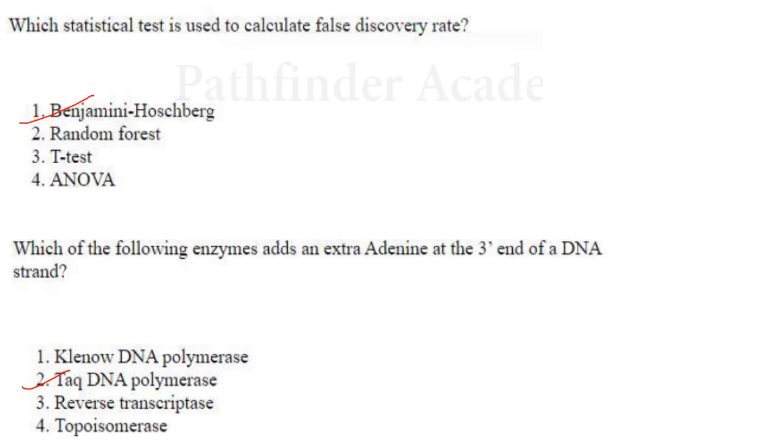Then next one. Which of the following enzymes adds an extra adenine at the 3' end of the DNA strand? It is Taq DNA polymerase. It is used in PCR. After PCR, the 3' end of the DNA will have an extra adenine, and this property of Taq DNA polymerase is used for TA cloning vectors. So the answer is option 2.